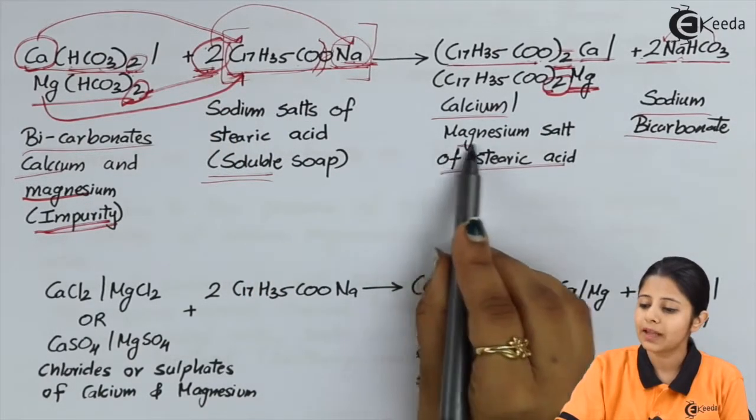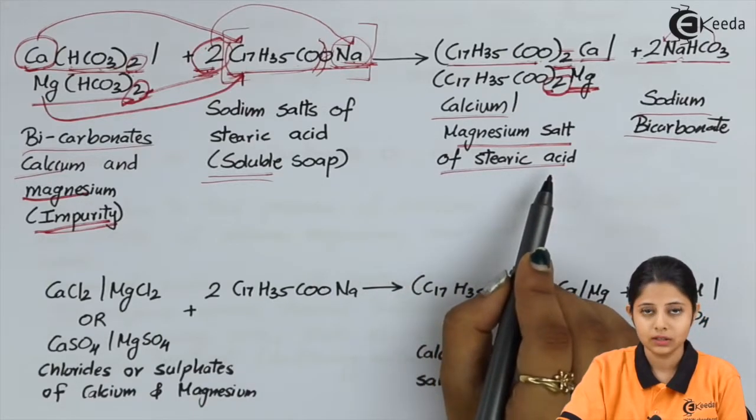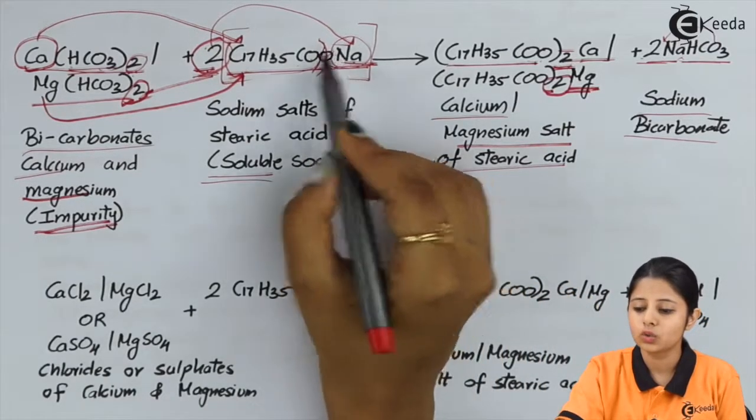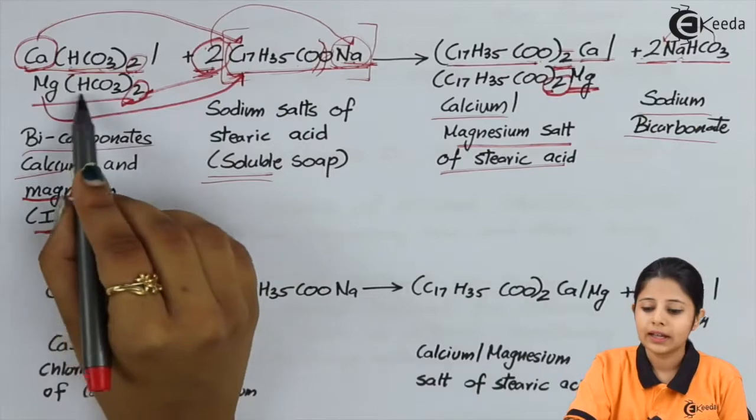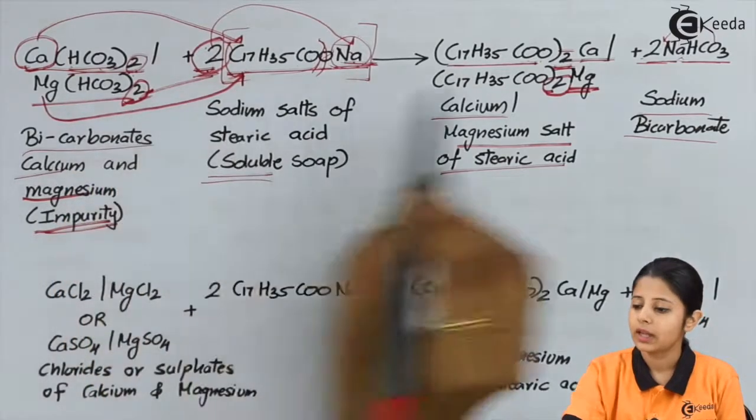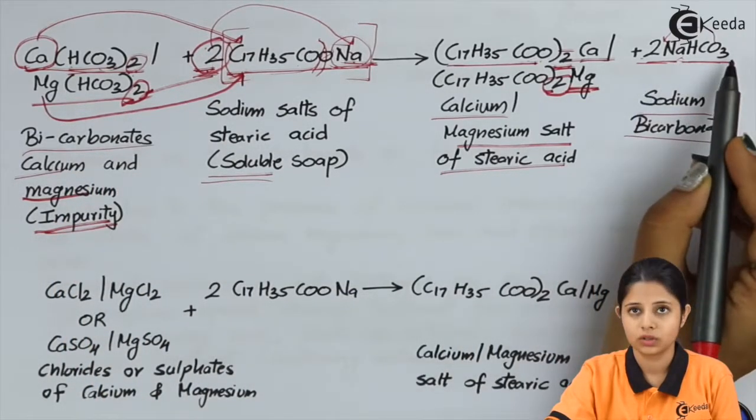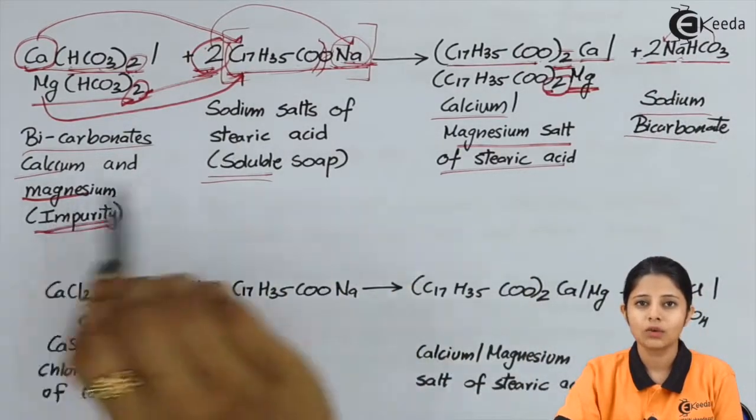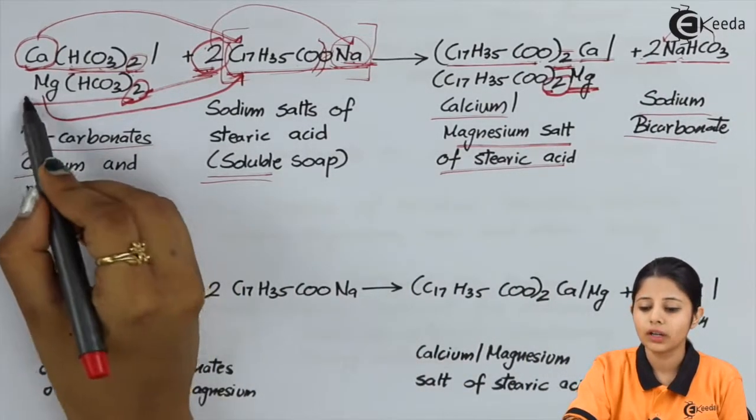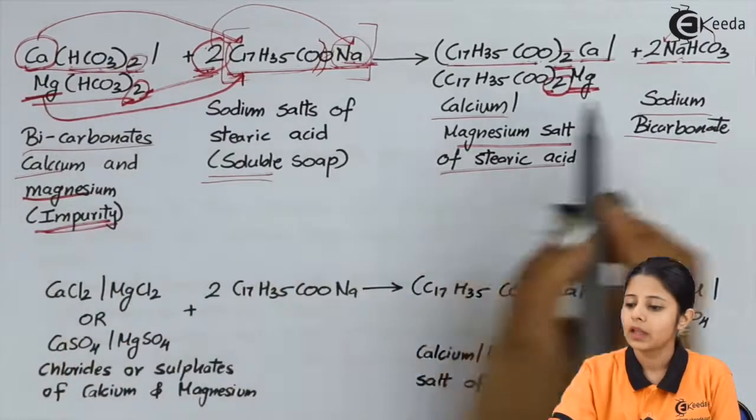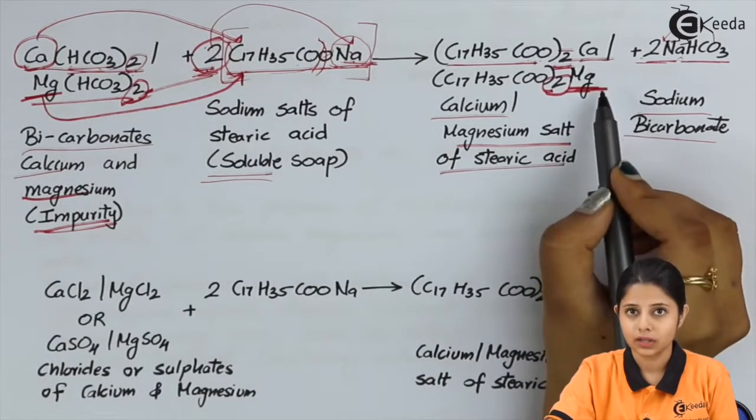This is nothing but my magnesium salt of stearic acid, and whatever remains over here is 2 of Na and HCO3, which is also 2, and they form 2 NaHCO3. If we see the balancing of the entire reaction, I have 1 Mg on the reactant side, I have 1 Mg on the product side.